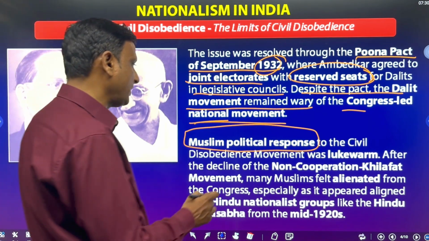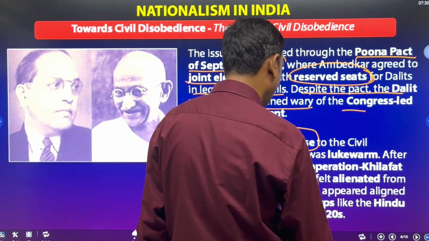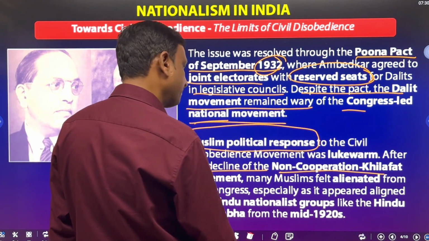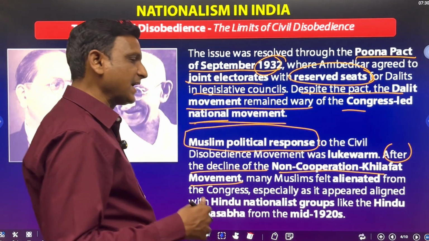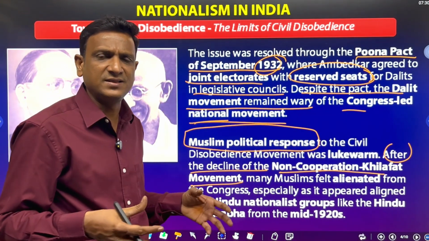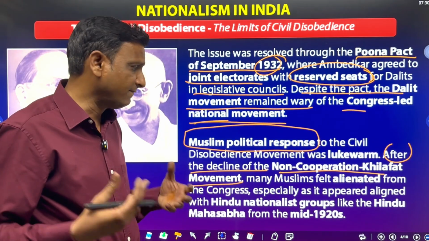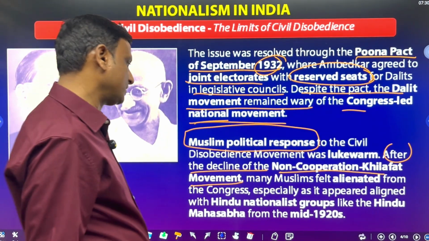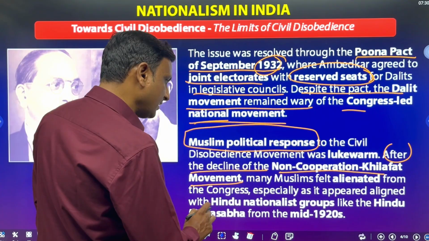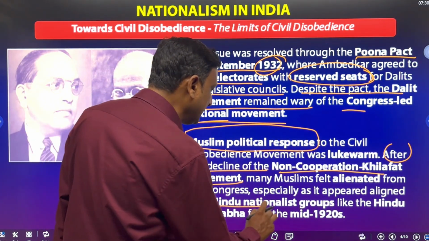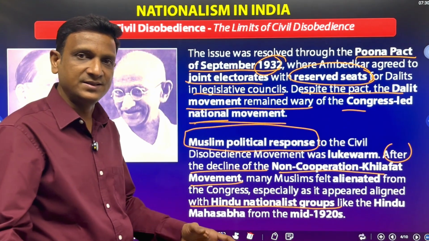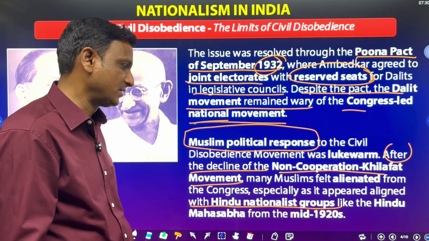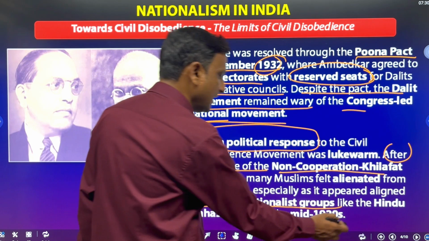But later, there was a decline of the non-cooperation Khilafat movement. After the decline of this movement, many Muslims felt alienated. That means they felt we are separate. Why did they feel like that? Because Congress was joining with Hindu nationalist groups like Hindu Mahasabha from the mid-1920s.